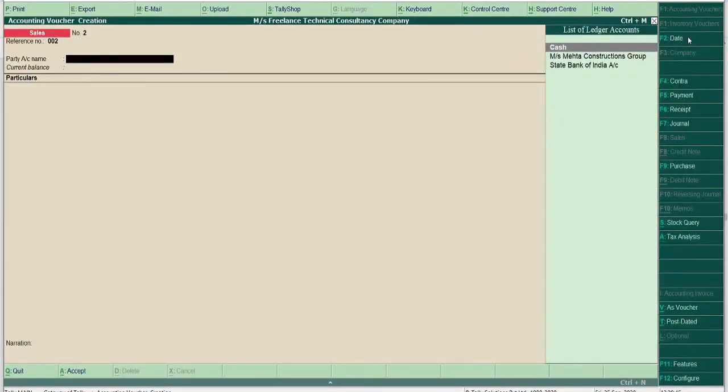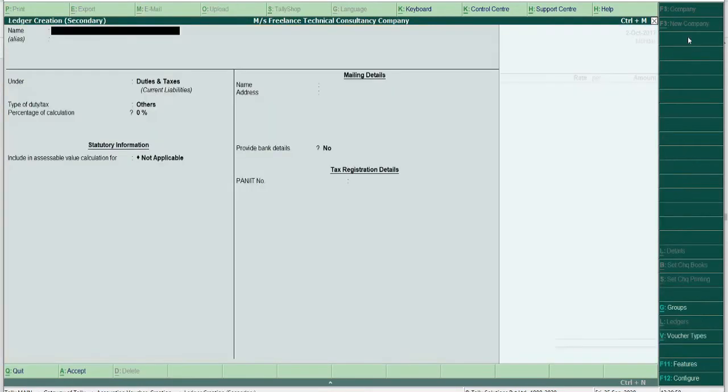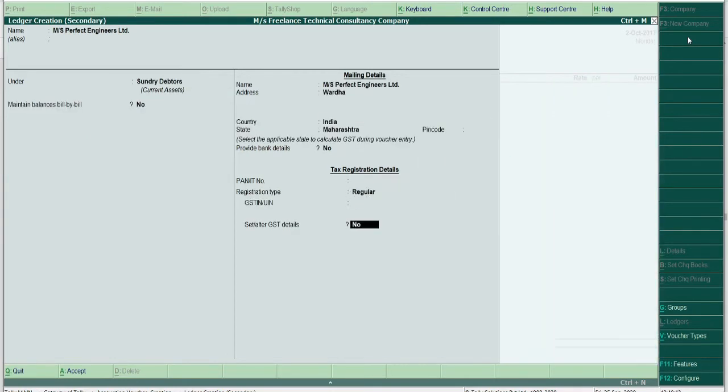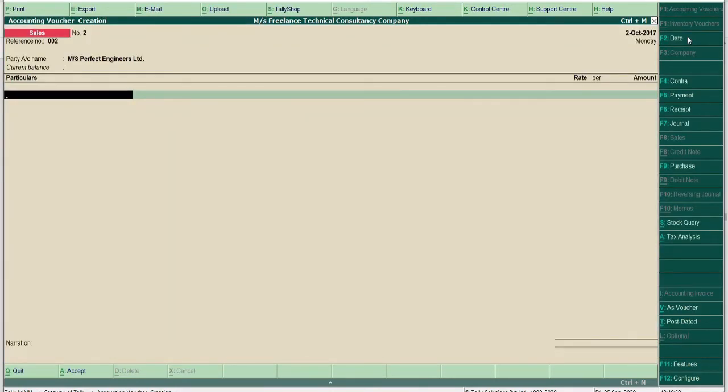Now here party's account Messrs. Perfect, which is not being created. As I have shown you in my earlier videos, you can simply press Alt C and you can create the ledger account from this screen, Messrs. Perfect, who is going to be our sundry debtor. Created this account. Then the second account is also not created, that is consultancy charges.